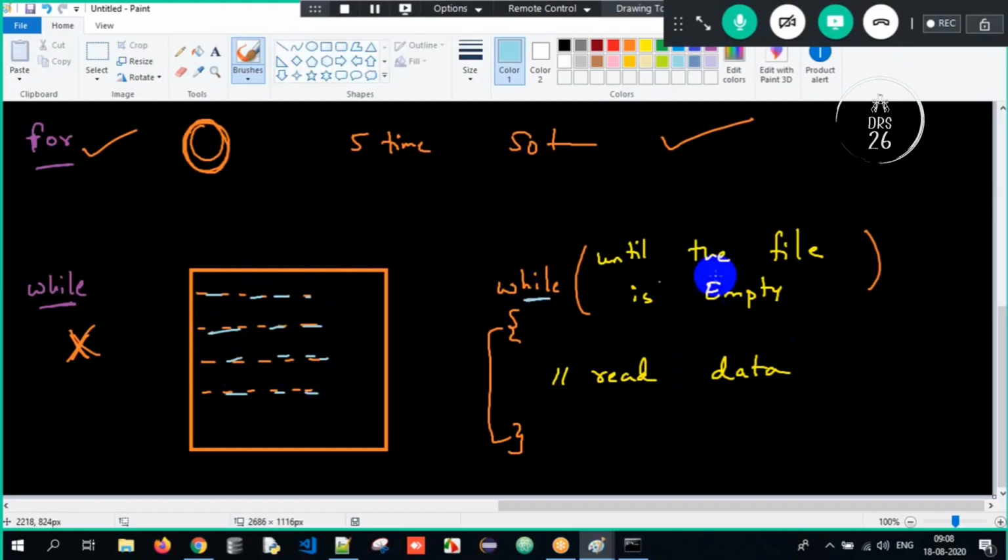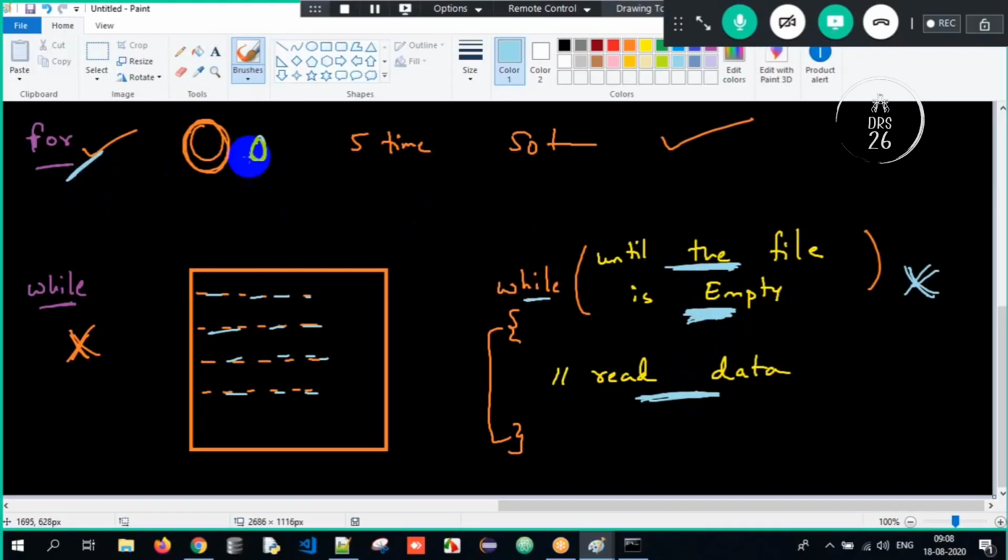So with while I write a condition: until the file is empty, keep on reading. Is the file empty? No, read data. Is the file empty? No, read data. Is the file empty? No, read the data. Is the file empty? Yes. So stop the traversing.